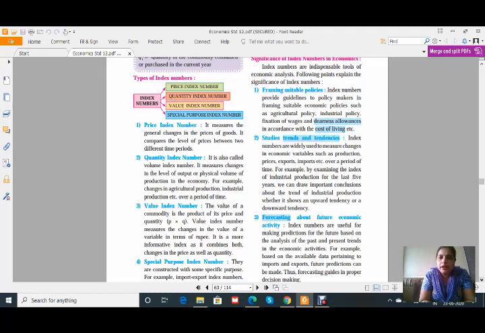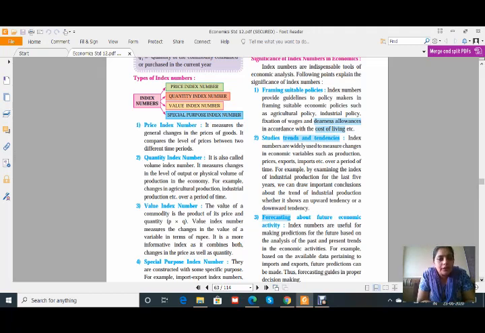Then the quantity index, also called a volume index, shows changes in the level of output or physical volume of production in the economy. One example given is changes in agricultural production and industrial production over a period of time. That means we compare what the agricultural production was in the base year and in the current year using this index number.